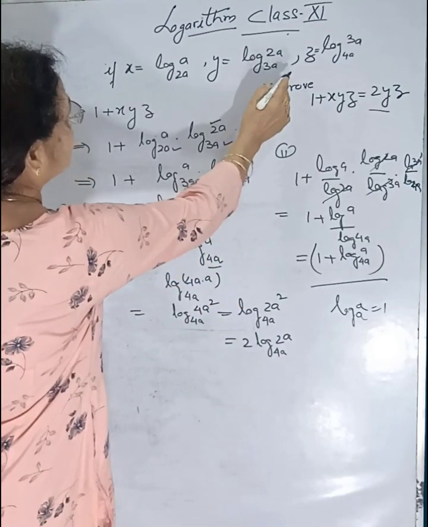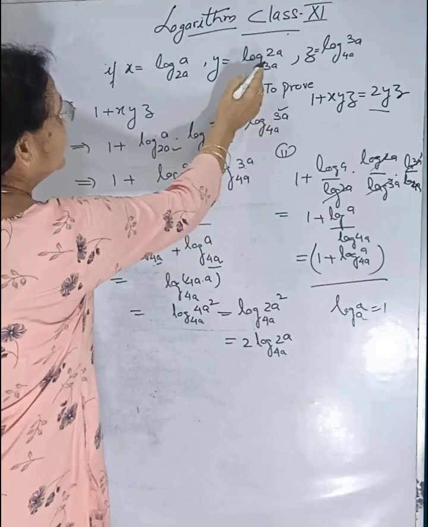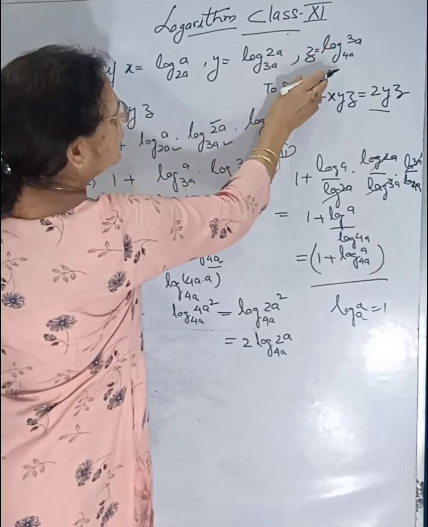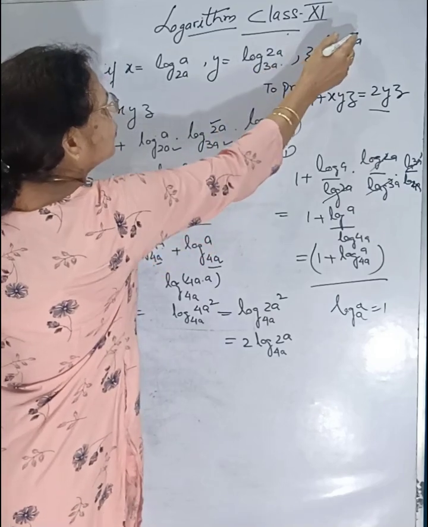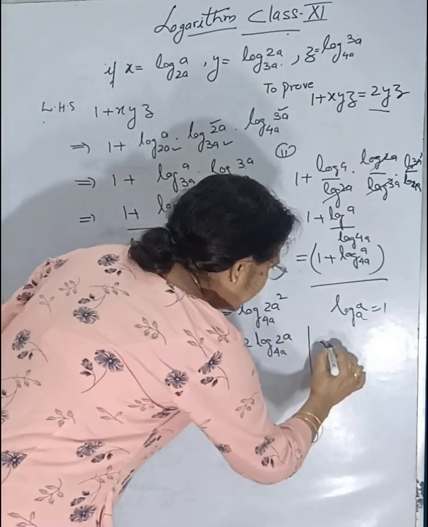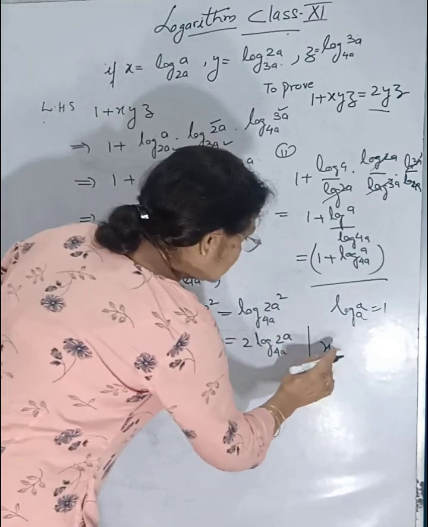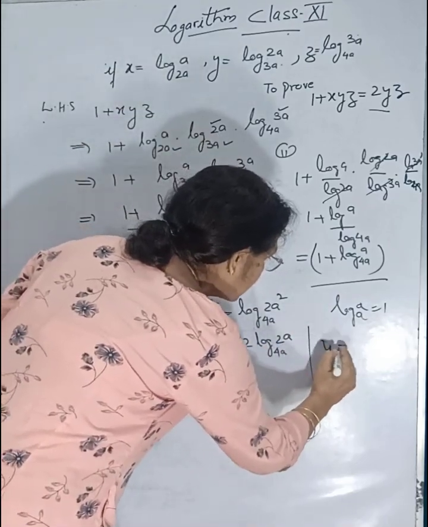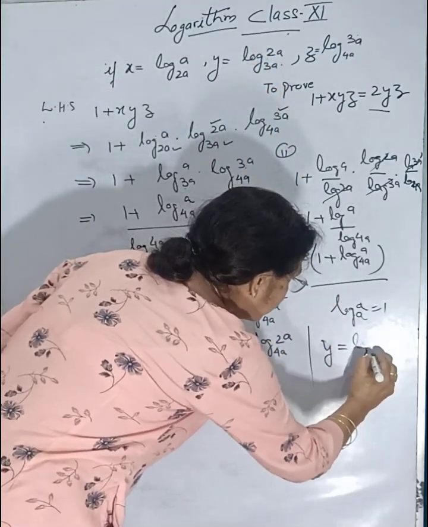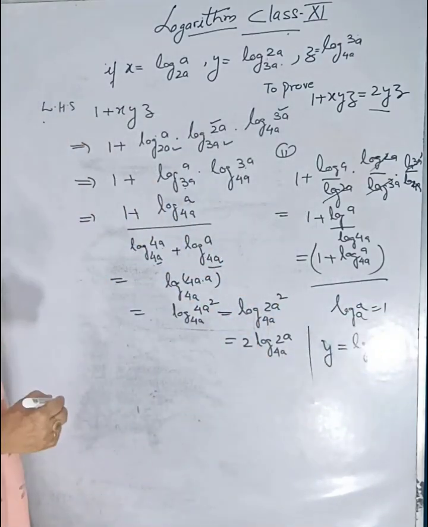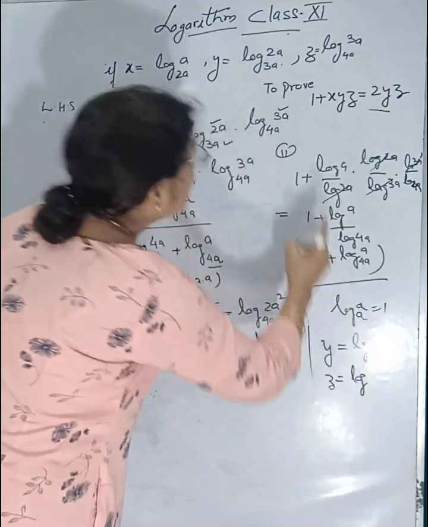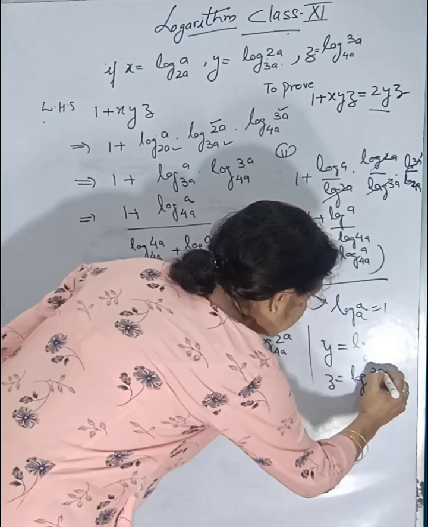Now see, inside this, this is log of 2a with the base 3a, which is y, and log of 3a with the base 4a, which is z. This cancels the log, and log of 2a with the base 4a remains. See, x is equal to log of a with base 2a, y is equal to log of 2a with the base 3a, correct, and z is equal to log of 3a with the base 4a.